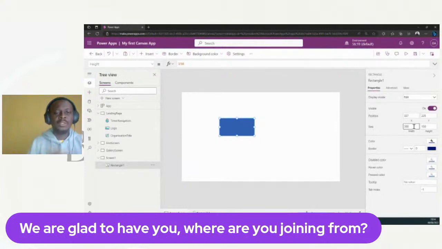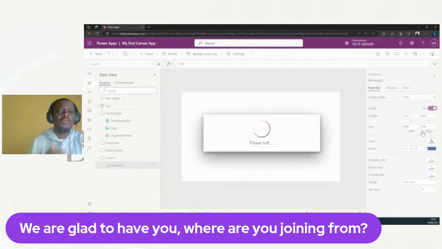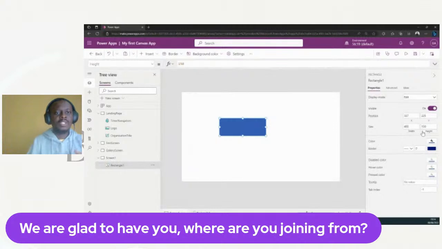But the truth is that if I come in here and I adjust my width again later and I say, okay, I actually want the width to be 400, now I have to go and adjust my height again, right? But based on my requirement, it has to be a 2 by 1 rectangle, right? So what if I can take advantage of that knowledge, the fact that it's always 2 by 1? What I can do is this. Now I know my width is 400, right? So if I come to my height, now I can put the number just like the way I put the number, but you could write an expression to represent that requirement, right? Okay, so let me give you an example.